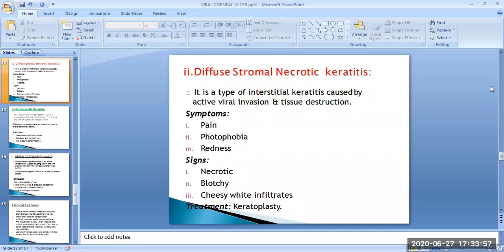The signs are necrotic, blotchy, cheesy white infiltrates that may lie under the epithelial ulcer or may present independently under the intact epithelium. The treatment of diffuse stromal necrotic keratitis is keratoplasty. It should be deferred until the eye has been quiet with little or no steroidal treatment for several months.